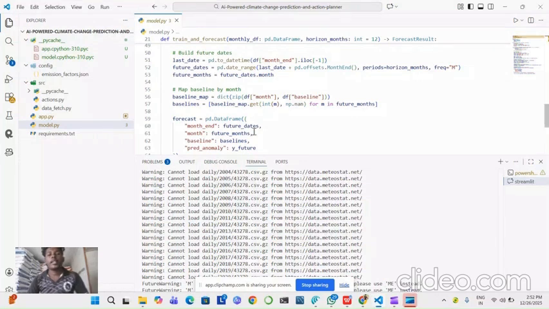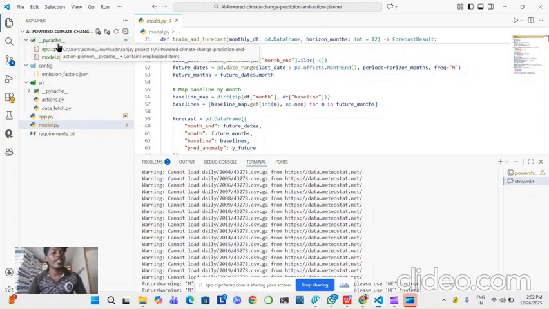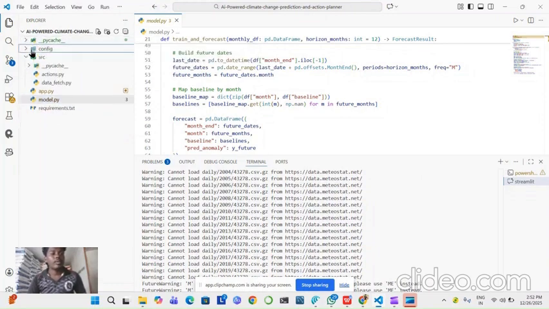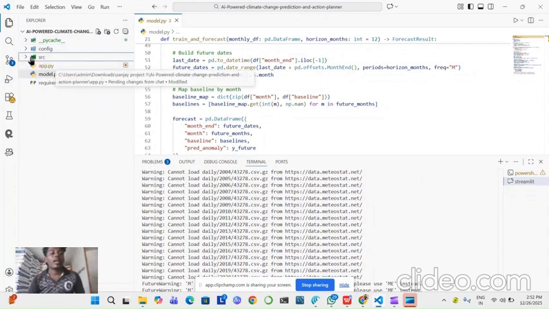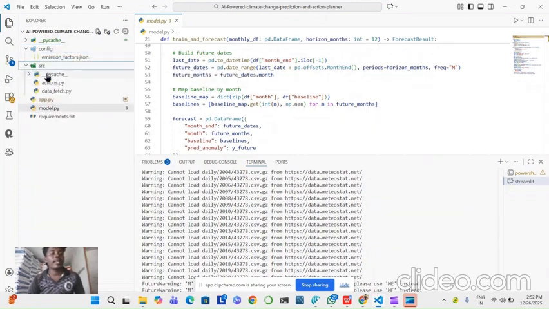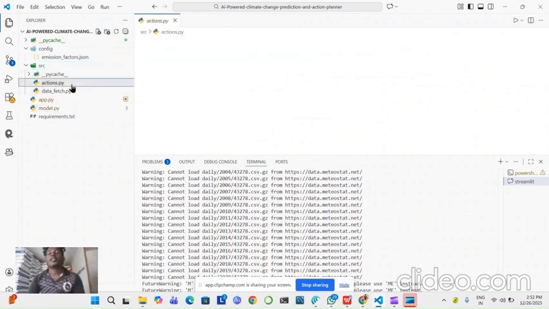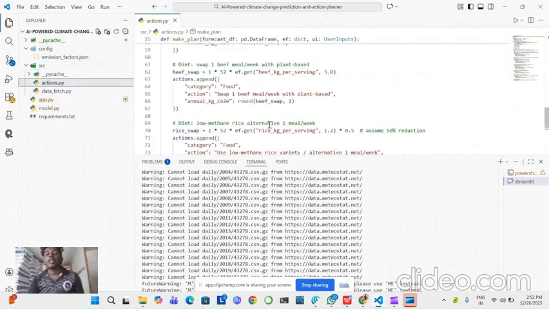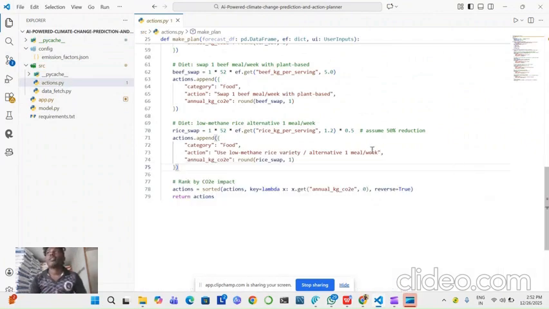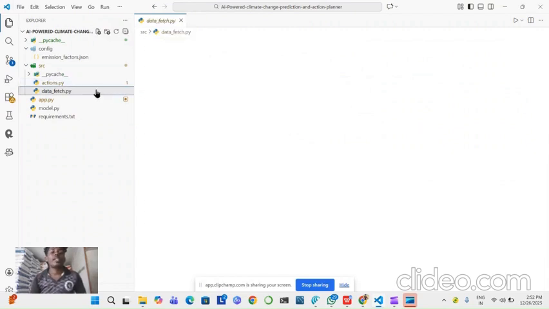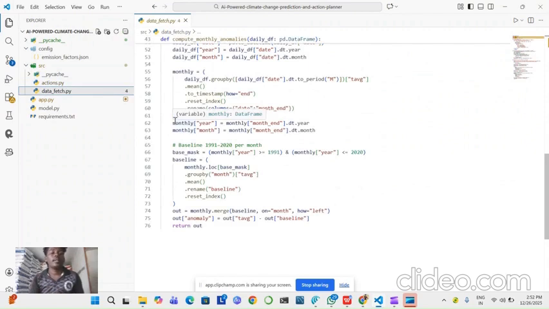Hello everyone, this is the continuation of my project explanation. This is my project execution method. Our project, AI-powered climate change prediction and action planner, has different types of files: the configuration file, source file, and all the Python files like action.py, data_fetch.py, app.py, model.py. In action.py, what actions do we want to take in the climate change prediction and action planner? If climate change happens, what actions do we need to take? In data_fetch, what data do we want to fetch in the project?